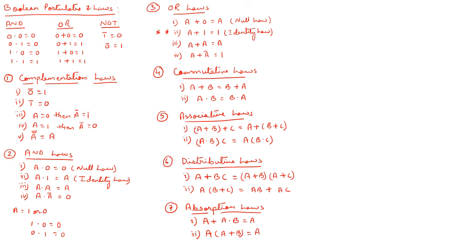You can take three variables a, b, and c, and then you have to OR a plus b, and then you make it a column of (a + b) + c. Then again you start with a, b, c, then you make b plus c one column, and then a + (b + c). You'll find both the results are coming the same. Similarly, you can go for this dot product also. Okay, so this will give an idea of how the associative laws are equal from LHS to RHS.